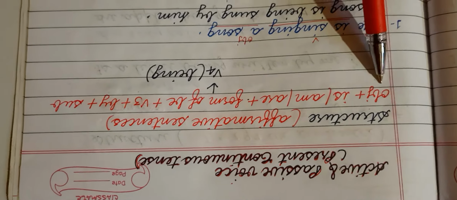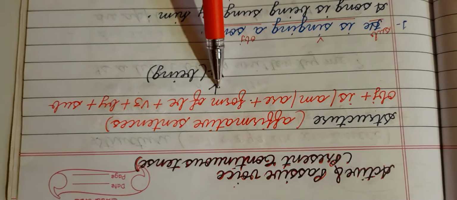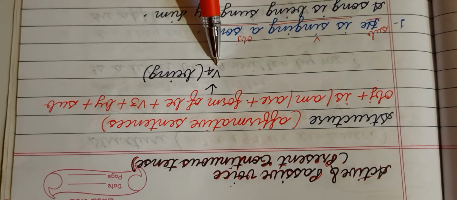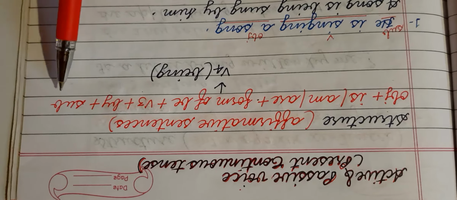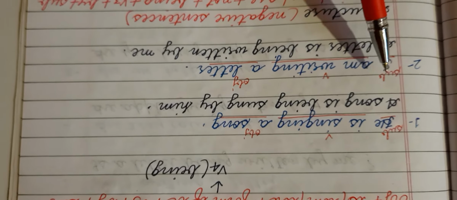First, we have to write down the object, then is, am, or are, after that the fourth form of the verb be, which is being, then the third form, then by, then the subject. Now let's understand it through some examples.